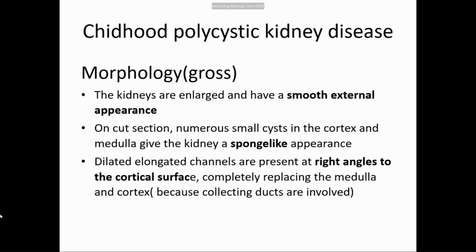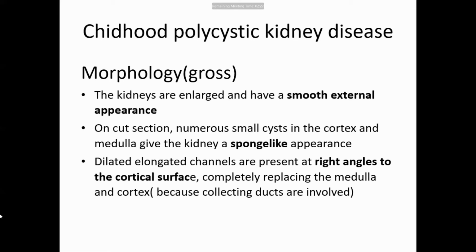Now morphology. Grossly, the kidneys are enlarged, but they have a smooth external surface, meaning the cysts are not projecting on the surface like in the adult type. On cut section, you can see numerous small cysts in the cortex and medulla, and the kidney looks like a sponge. So it is called a sponge-like appearance of the kidney in autosomal recessive. The surface of the kidney is smooth, and on cut surface you will find numerous cysts in the medulla and cortex, giving the kidney a sponge-like appearance.